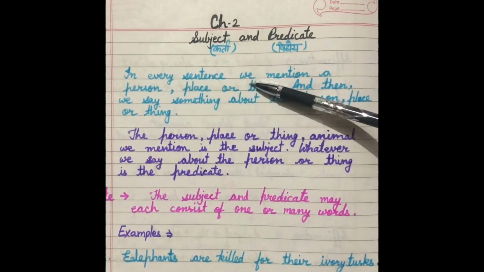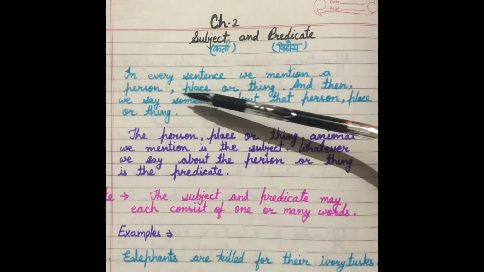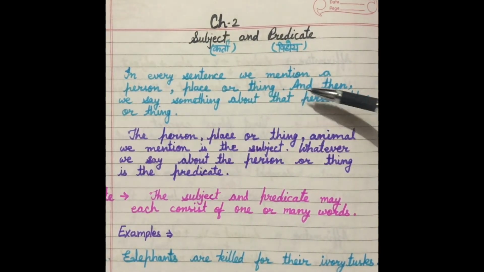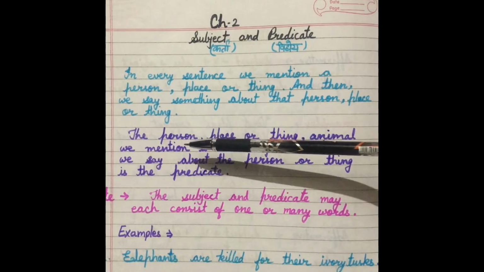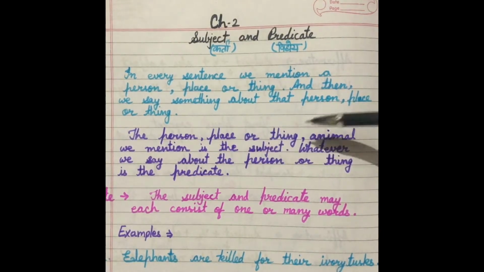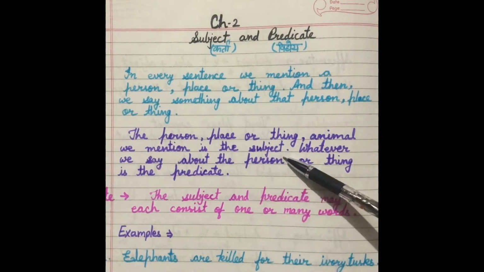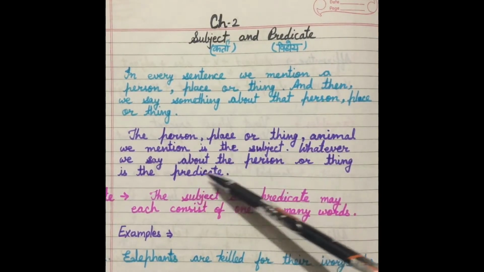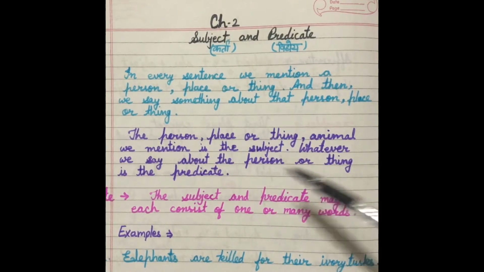In every sentence, we mention a person, place, or thing, and then we say something about that person, place, or thing. It means in every sentence we mention a person, place, or thing, and we talk about these things. In a sentence, the person, place, thing, or animal that we mention is called the subject of the sentence. Whatever we say about the person or thing is the predicate.